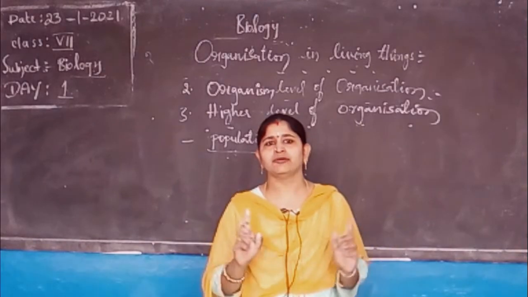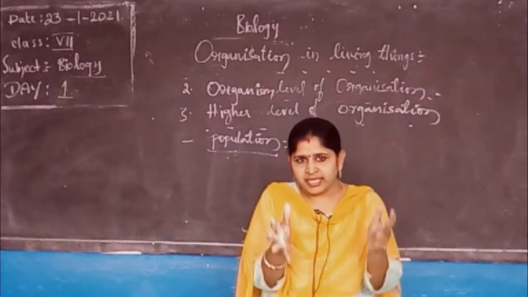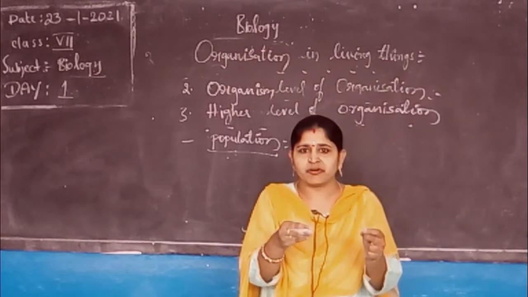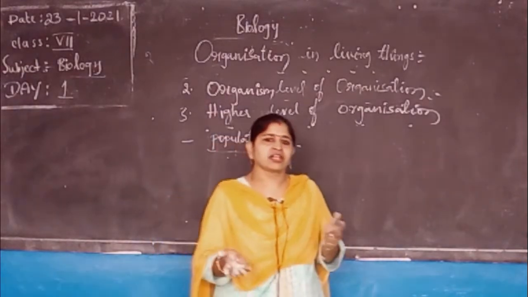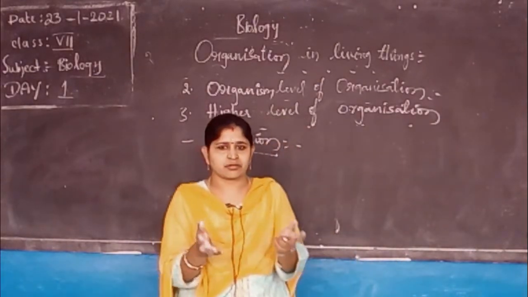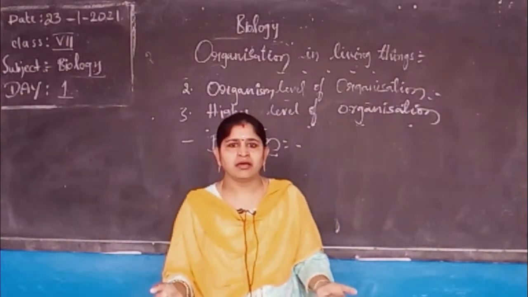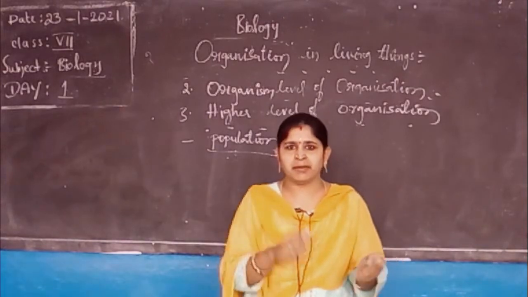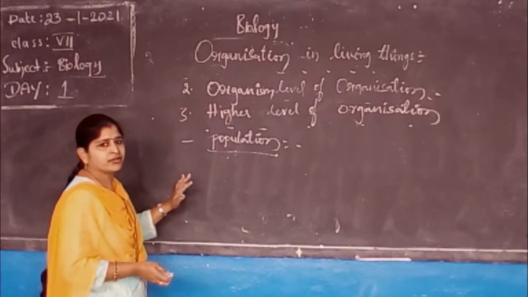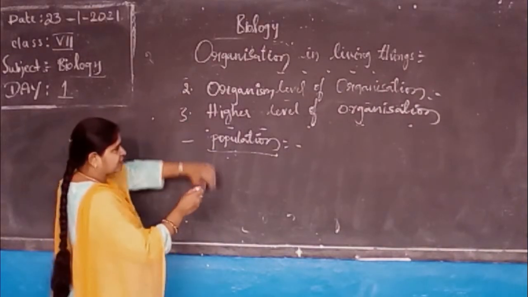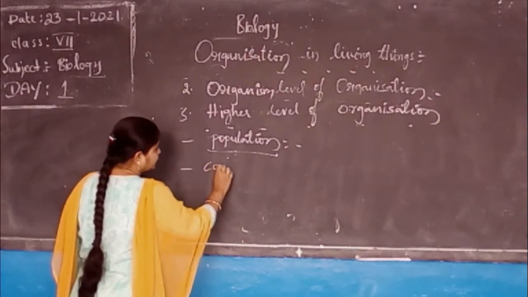Now, Alpha School population. Population is nothing but the same species or same group of organisms grouped at one place. Such a phenomenon is called a population. We all belong to human beings. We are sitting under the same umbrella, Alpha School. Okay, this is population level of organization. Next, under higher level of organization, all these populations grouped together will form a community.